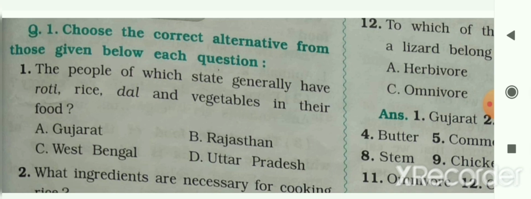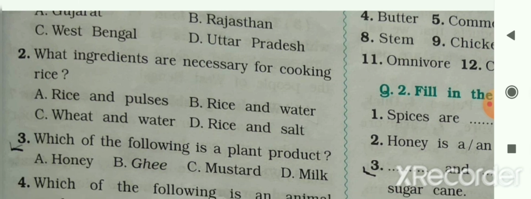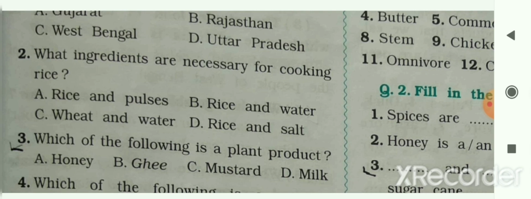So your answer will be A, Gujarat. The next question, what ingredients are necessary for cooking rice? Option A, rice and pulses, B, rice and water, C, wheat and water, D, rice and salt. So your answer will be option B, rice and water.